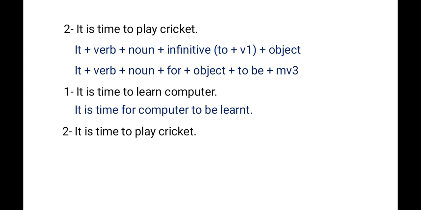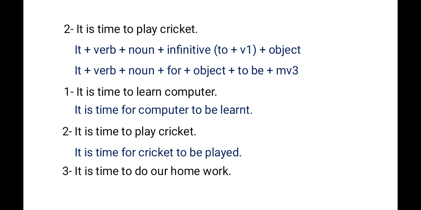Then to be. To be, then main verb in the third form, that is play, will be played. So, it is time for cricket to be played. Clear? Guys, see the next example.